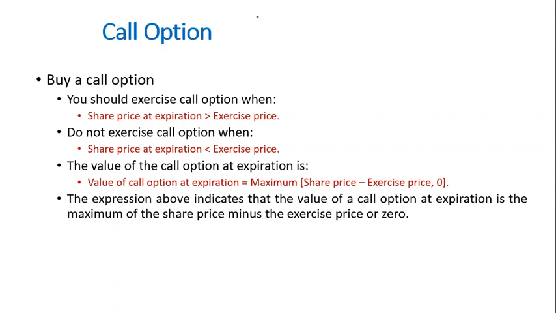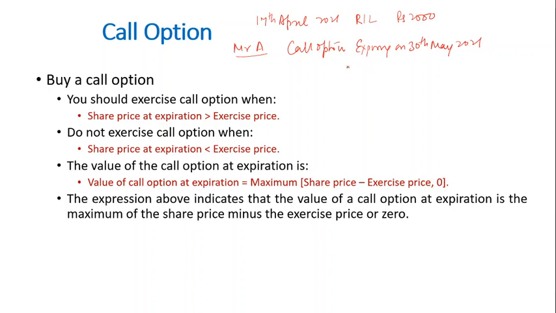Today is 17th April 2021, and let's assume the Reliance current price is rupees 2000, and Mr. A has purchased a call option expiring on 30th May 2021 at an exercise price of, let's assume, rupees 2100. Now what does this mean? Mr. A has purchased a right to buy a share at rupees 2100.